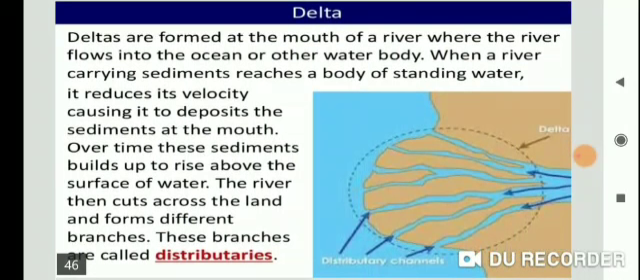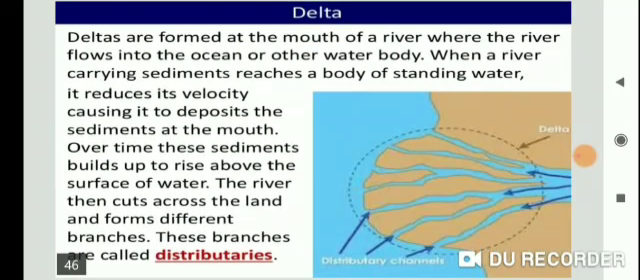See in this picture, deltas are formed at the mouth of a river, where the river flows into the ocean or other water body. When a river carrying sediment reaches a body of standing water, it reduces its velocity, causing it to deposit the sediments at the mouth. Over time, these sediments build up to rise above the surface of the water.